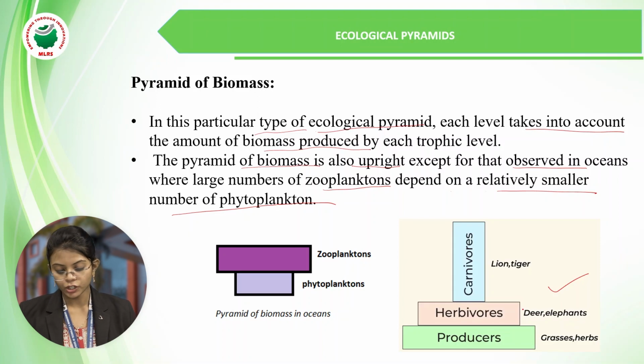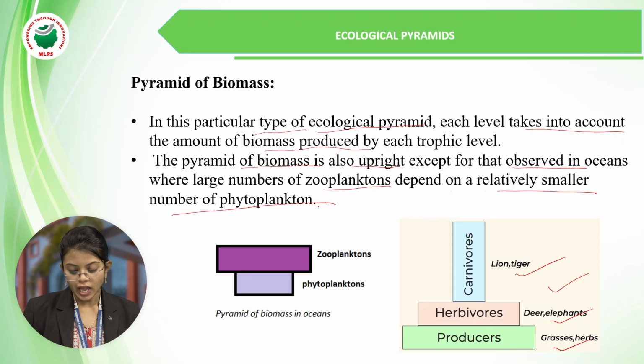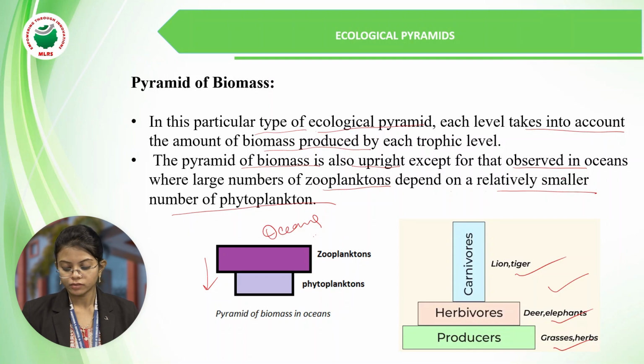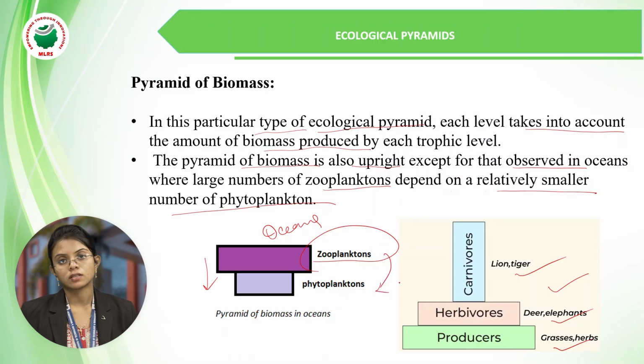Usually the pyramid of biomass starts with the producers, that is grasses or herbs, then the herbivores, deer or elephants, and then carnivores. Except for one condition, as we have seen, that is in oceans, where it is inverted, a large number of zooplanktons depend on the phytoplanktons.